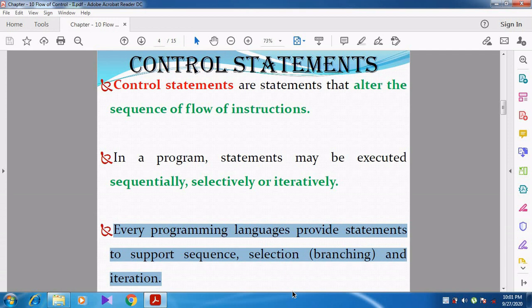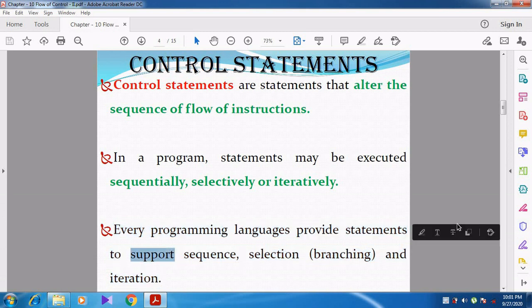Each and every programming language, for example C, Python, C++, will support these 3 different statements: sequential, selection, and iteration. Can you understand, students?